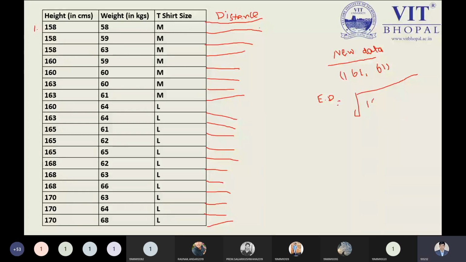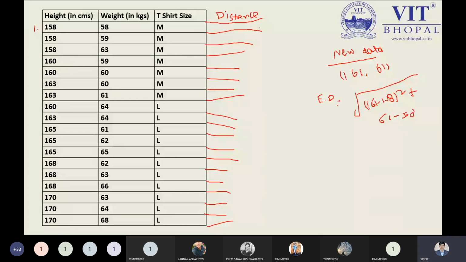I can write 161 minus 158 square plus, what is the next feature? We have the next feature, 61 minus 58.